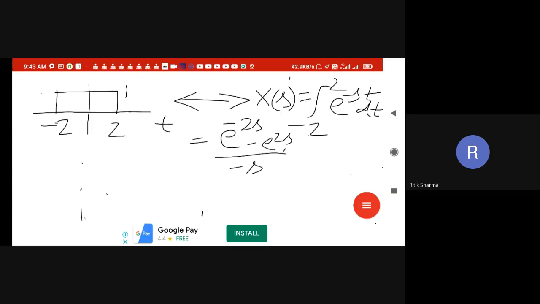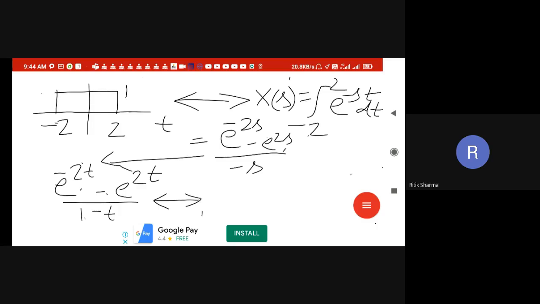Now suppose I take this over here in the time domain, that is, if I write t in place of s, it will be e to the power minus 2t minus e to the power plus 2t divided by minus t. The transform of this will be nothing but the same, minus 2 to 2, and this is the sigma variable here, right? So X of s is a rectangle form between minus 2 to 2,